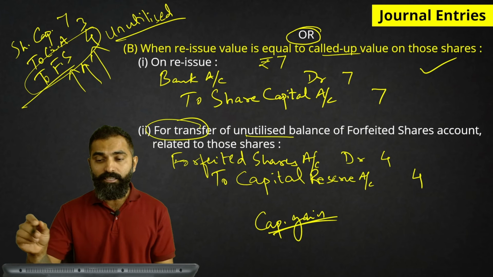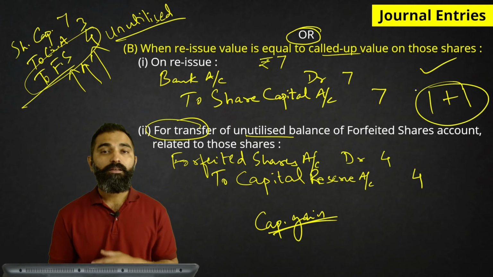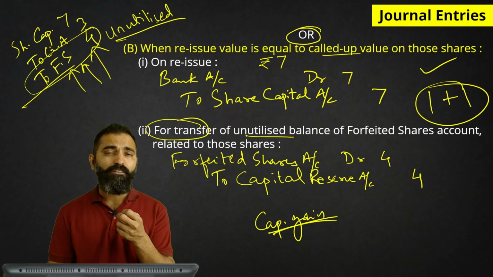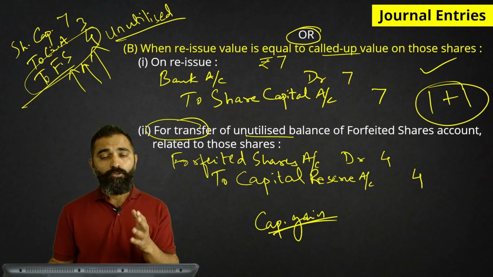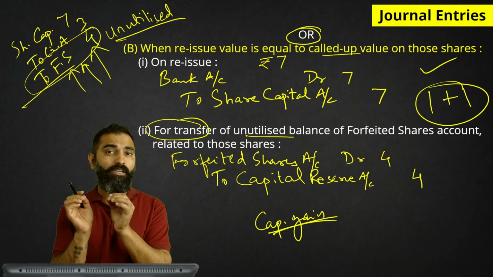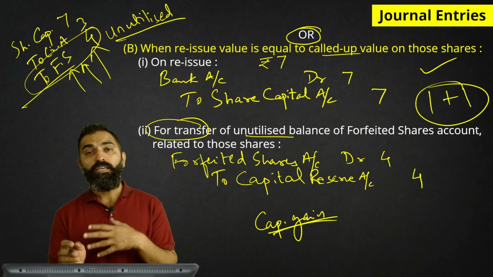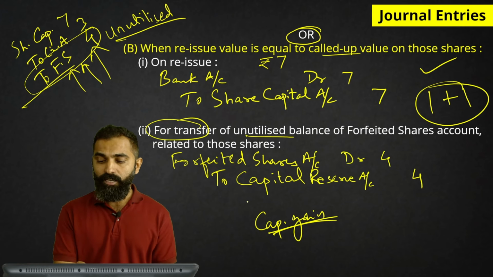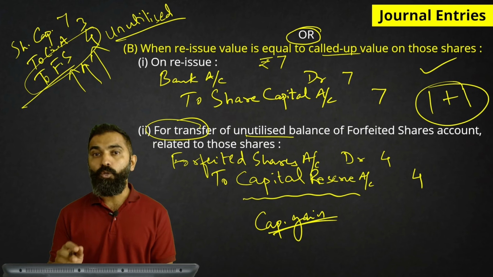I always say that this reissue entry comes with a 1+1 offer. So with one entry, the other entry is free. So you will not be told about the transfer entry. You will only be told about the reissue. But you have to make it a point to check that after reissuing, is there any surplus? Is there any unutilized balance which I can transfer to capital reserve? So this was case number 2.